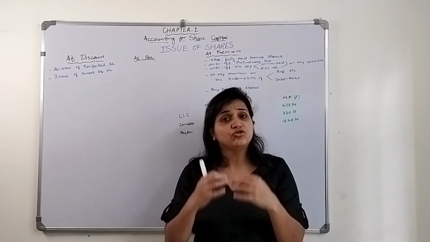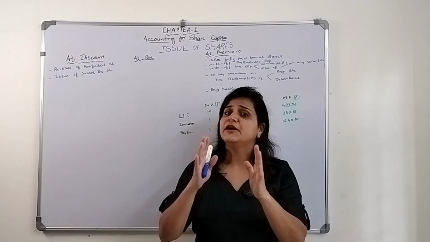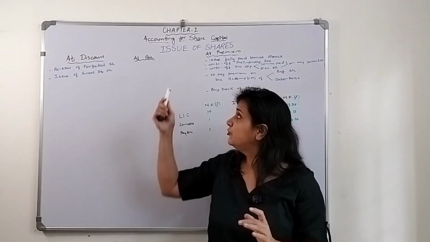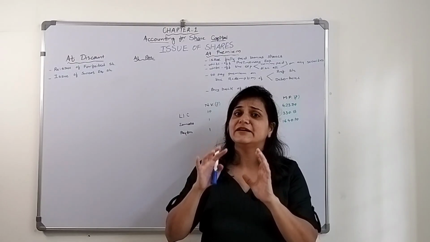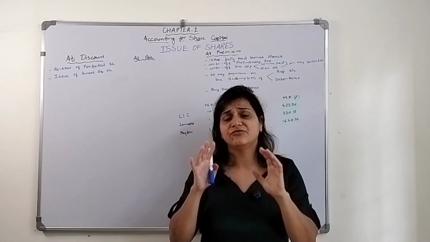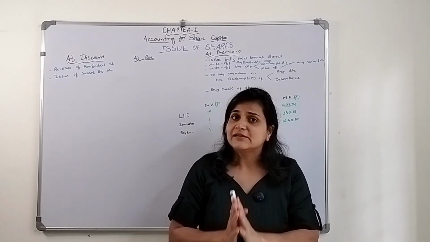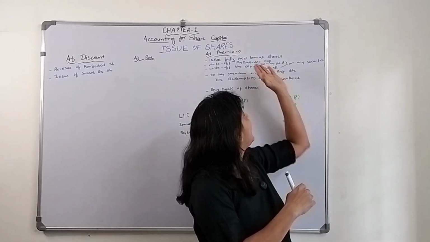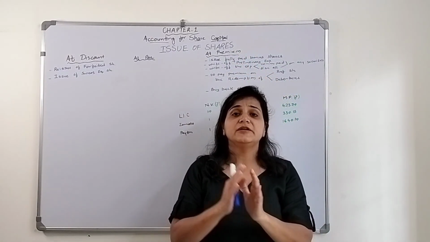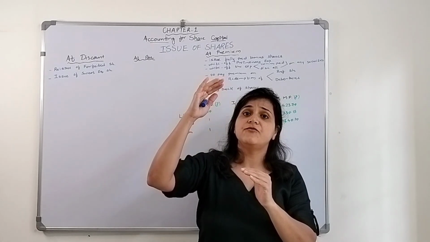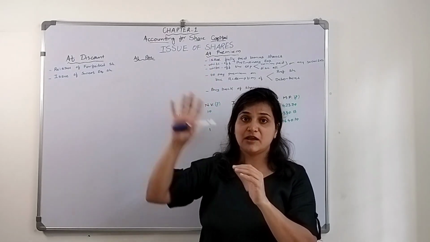Now when they issue the shares to the public, it could be at par. What do we mean by par? Par means the shares are being issued at their nominal value, that is at their face value, or else they can issue the shares at premium. Now what is premium? Premium means over and above the face value of shares.